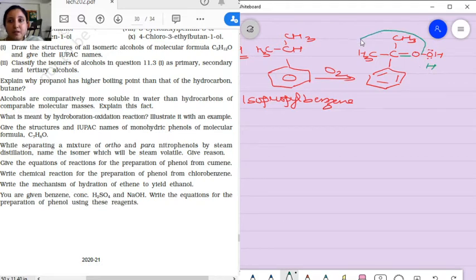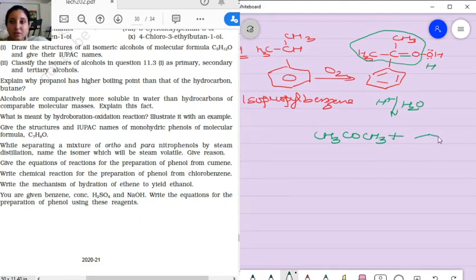Now this complete entity on hydrolysis, this hydrogen has come by the water. So on hydrolysis it gets separated out and we get CH3COCH3, that is acetone.